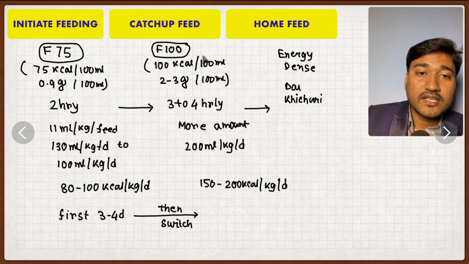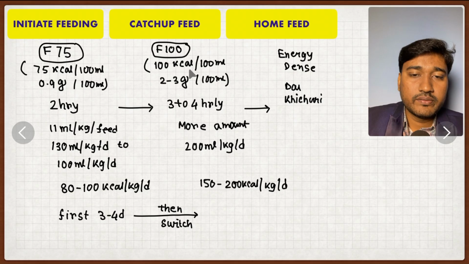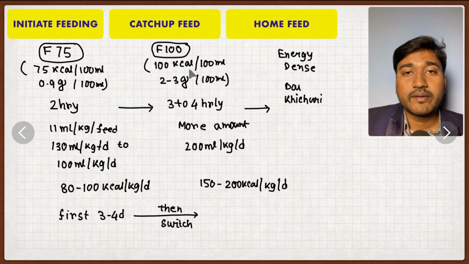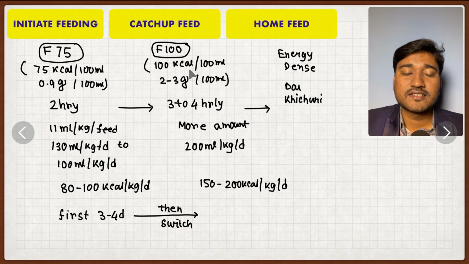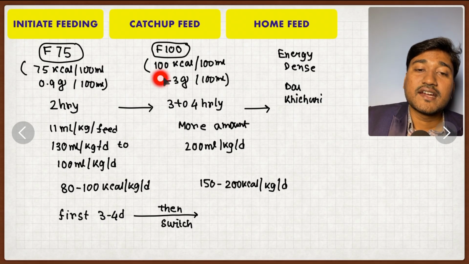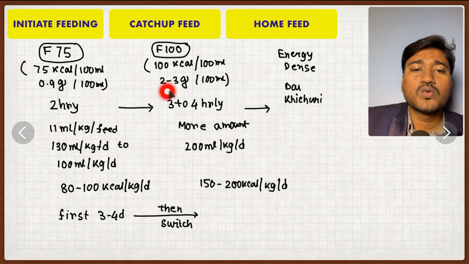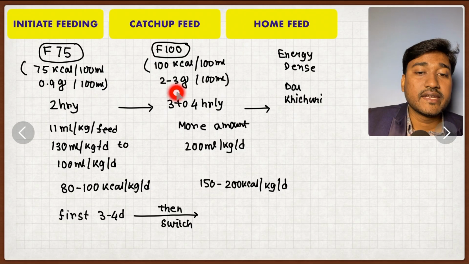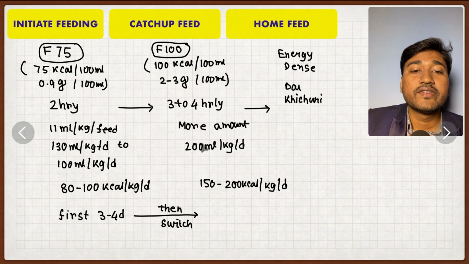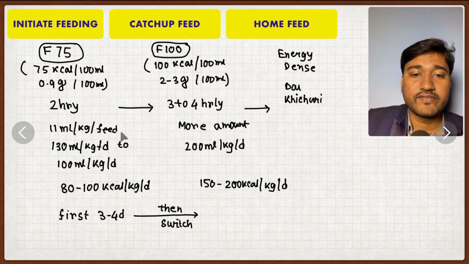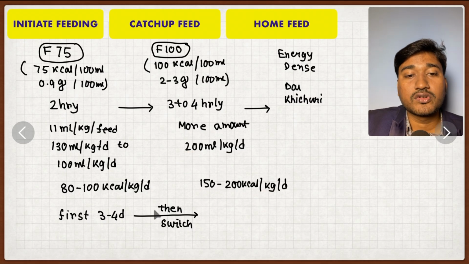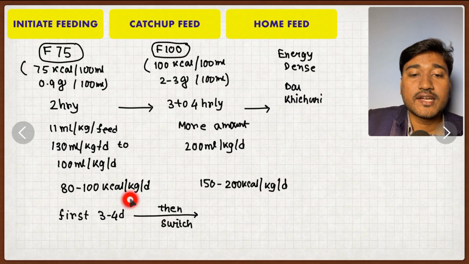Okay. So what is the catch-up feed? Catch-up feed is F100. Don't worry, right now we will be discussing how to make F75 and F100 as well. This may be asked in your exam. That is 100 kilocalorie per 100 ml, and usually 2.9 gram protein per 100 ml, and the feed is given 3 to 4 hourly. Very important. That means you will be giving more amount of feed than in the initial feeding phase. The amount will be more, and look here, the calorie value is also more. Here it was 80 to 100 kilocalorie per kg per day.